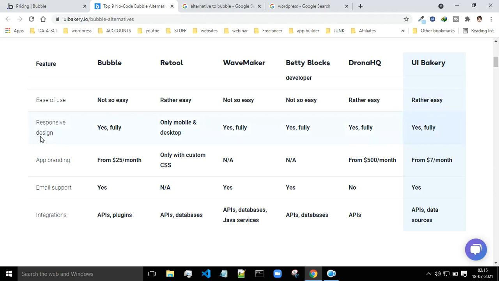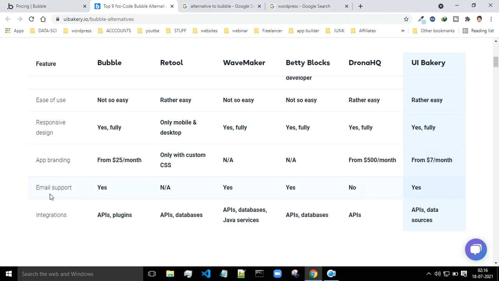And the responsive design on Bubble is fully responsive, only mobile and desktop responsive. And yes, most of the time it is a good idea to have a responsive web or app, whatever you are designing. And the app branding basically starts from $25 per month, only with the custom CSS, and these are the other features.